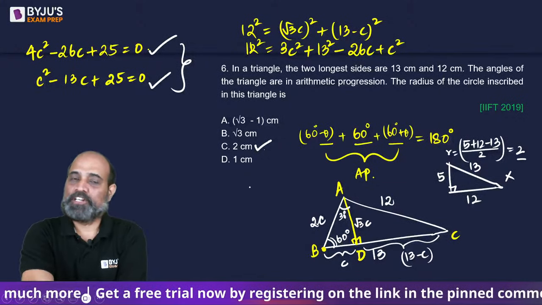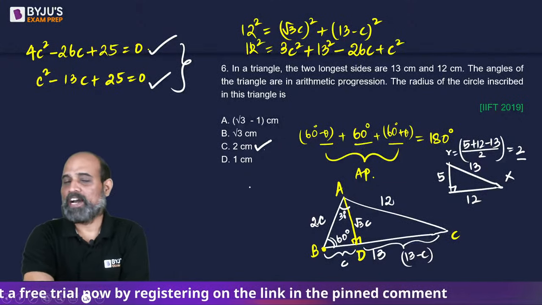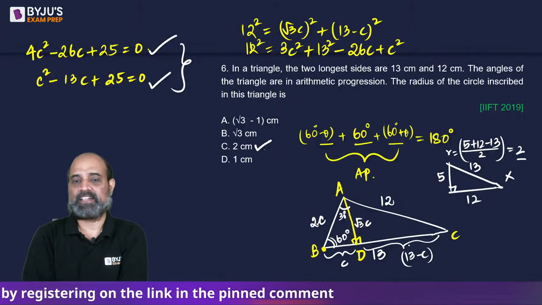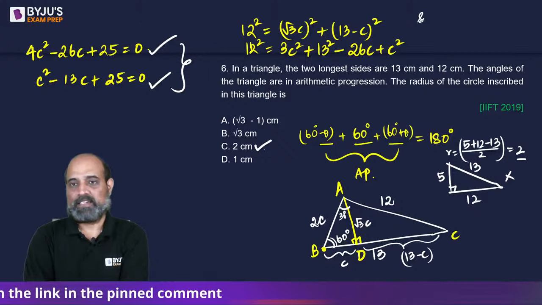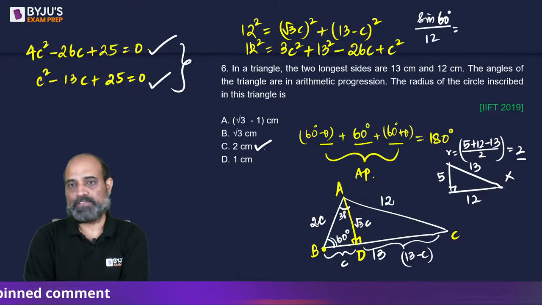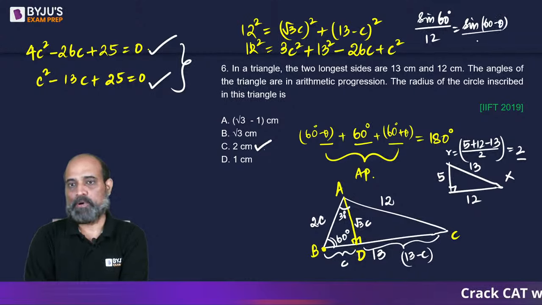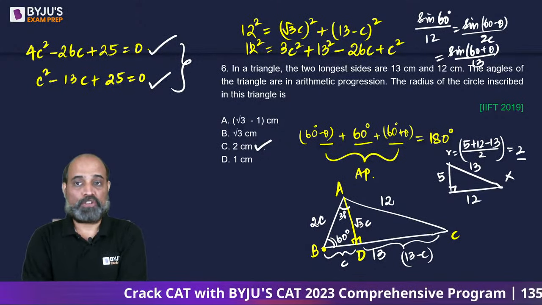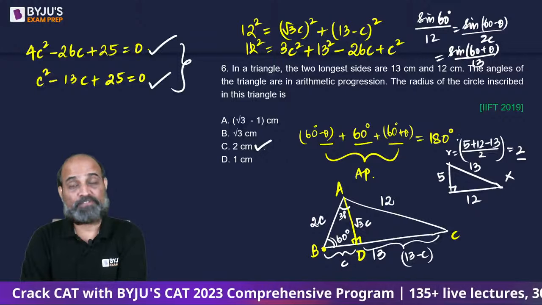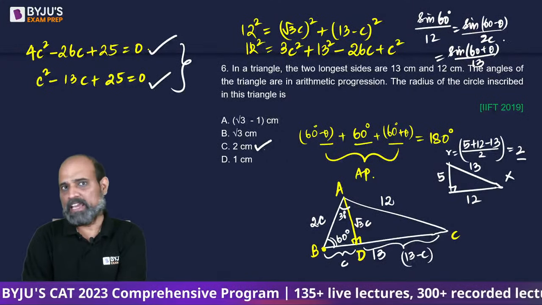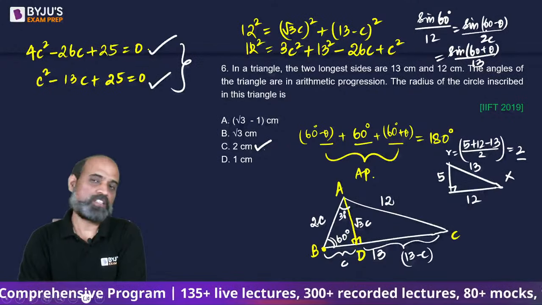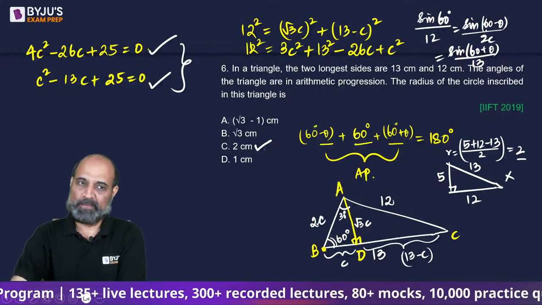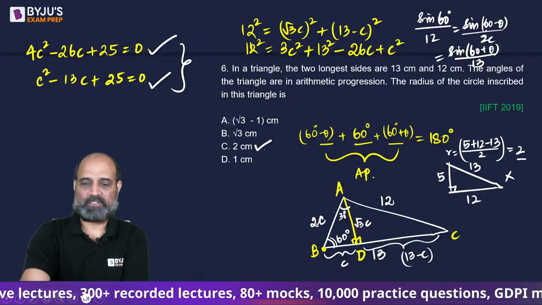So the kind of question you need to leave, this is solvable, but right now we will have to get into sine law. Sine law states that as per this, sine 60 degrees upon 12 is equal to sine (60 minus theta) upon 2c, which will be equal to sine (60 plus theta) upon 13. So what you will have to do is solve, get the value of c from here by cross multiplying. Sin(a plus b) and sin(a minus b) का formula होता है ना, उधर से निकलेगा अभी. You'll have to eliminate the cos theta part there. Not worth. छोड़ देते हैं इसे.